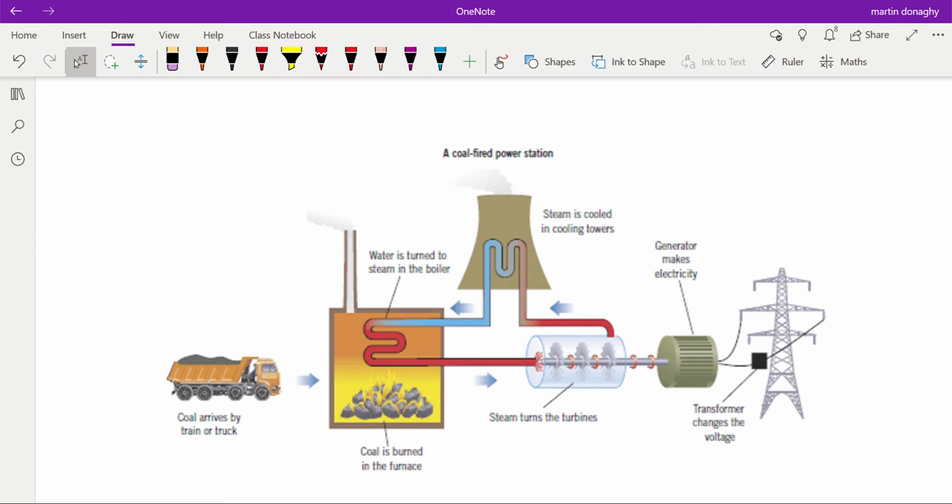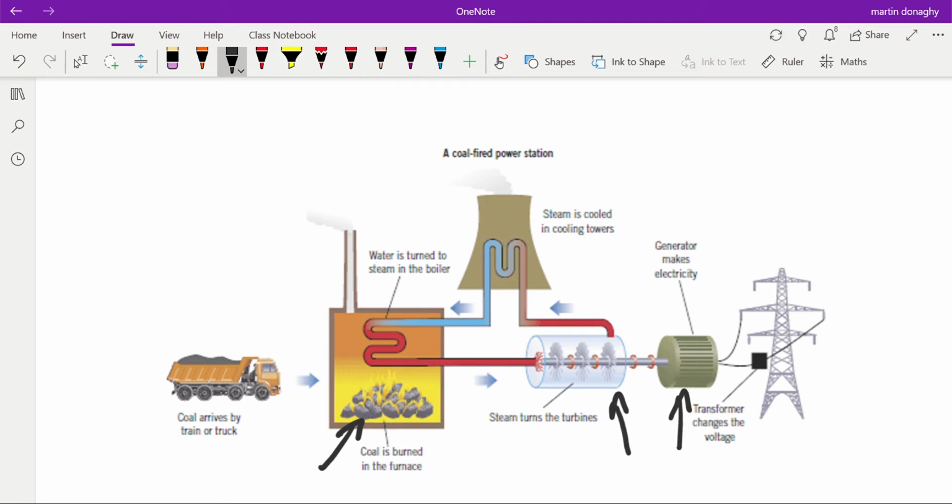Okay, the first energy resource we're going to look at is fossil fuels. Now that can be coal, oil or gas, but they all work in exactly the same way. So we burn the fuel in some sort of furnace, the chemical energy is turned into thermal or heat energy. That heats water, turns it into steam. The steam turns the turbine, which turns the generator, which generates electricity.